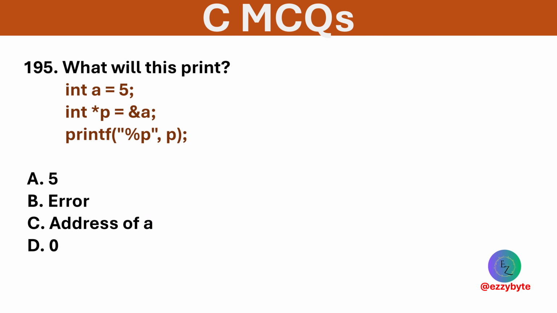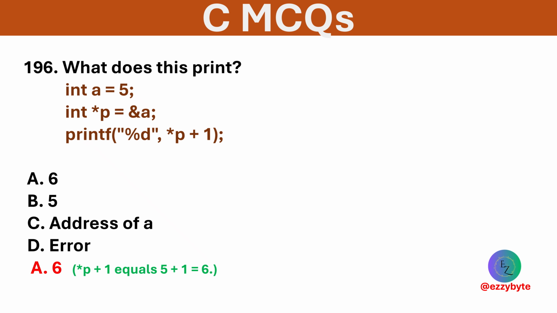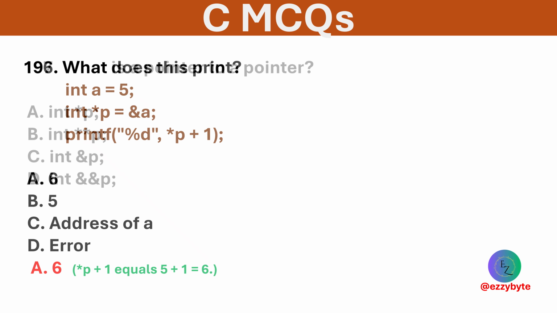What is the output of the following code? Options are 5, error, address of a, and 0. Option C is correct. %p prints the pointer address. What is the output of the following code? Options are 6, 5, address of a, and error. Option A is correct. Pointer p gives the value 5 and adding 1 gives the output 6.